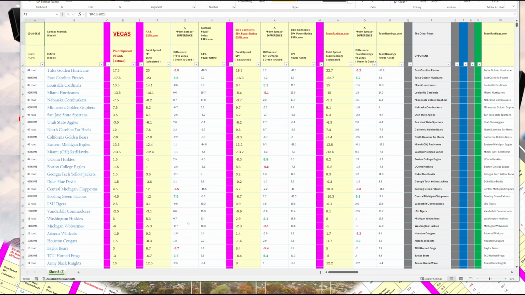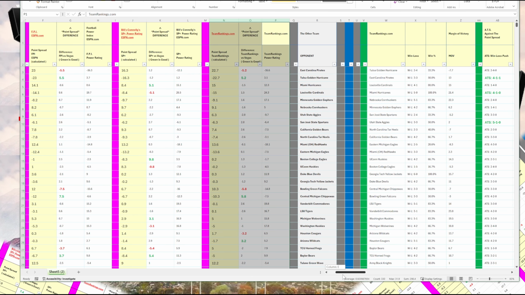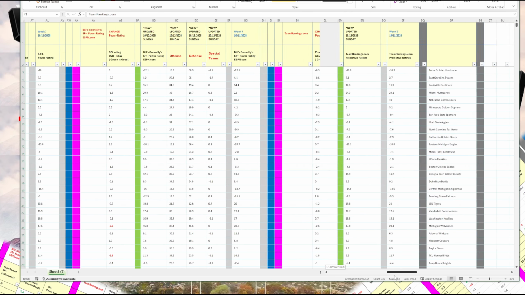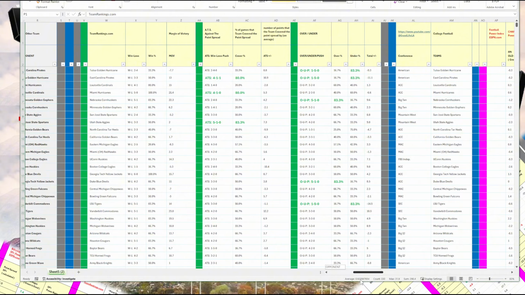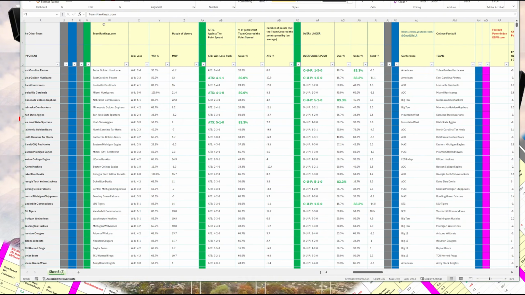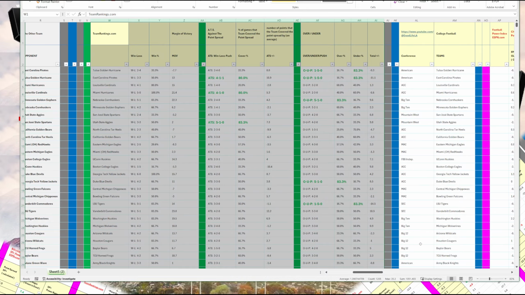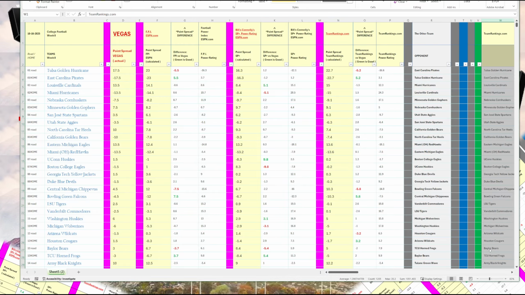So first, let me give you an overview of the major sections here. There's three major sections. This first section has the power ratings from ESPN's Football Power Index. The second section has Bill Connelly's SP+ ratings. And the third section has the power ratings from TeamRankings. As you scroll right, I also provide a lot of other useful information. But the most useful information, I believe, is probably the against the spread information from TeamRankings. And we'll take a look at those. So let me zoom in.